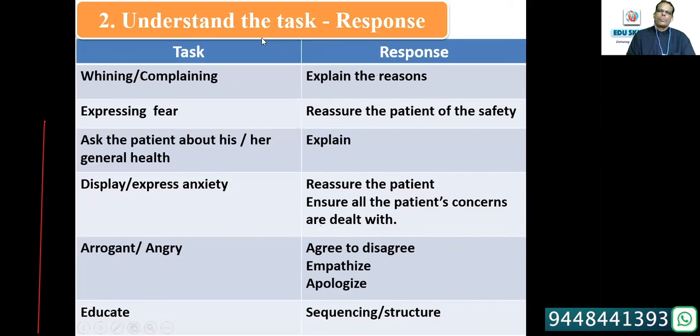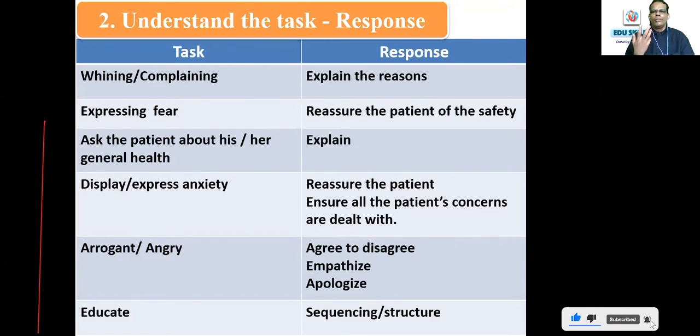So understanding the task response is the second step. First, you should know what the task words are and what they mean, then understand the task response. For example, if somebody is whining, complaining about something, then you have to explain the reasons.